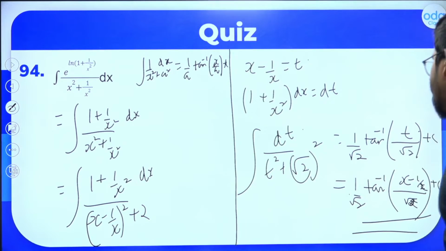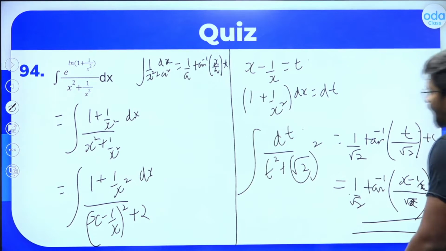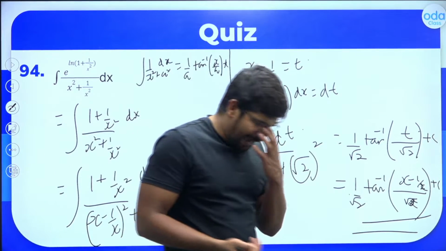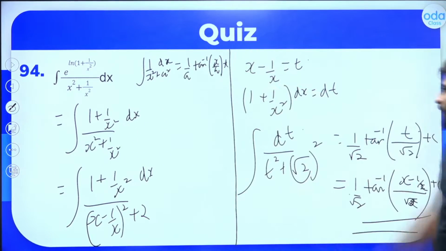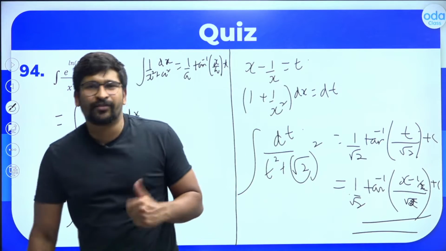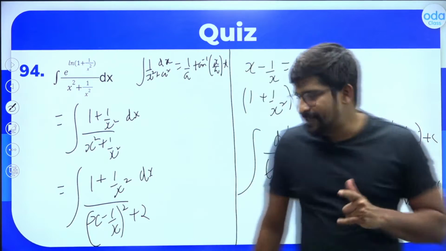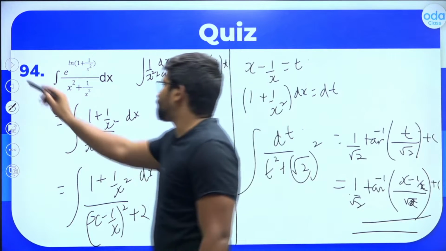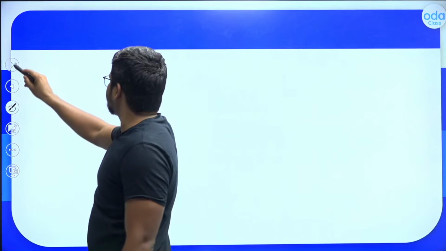Clear to everyone? This is a good question. This type of manipulation you are seeing for the first time. So anytime you have combinations like this, think about whether you can complete the square and write it in such a form. Check whether you can do it. That will be helpful.